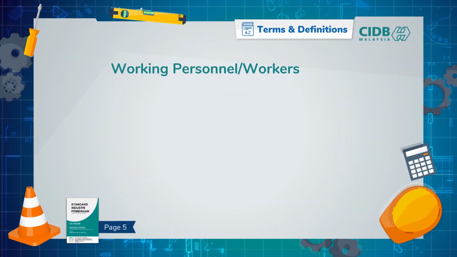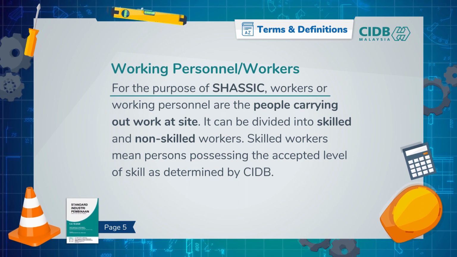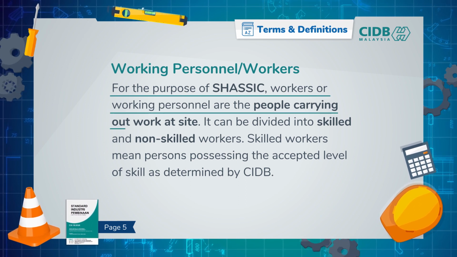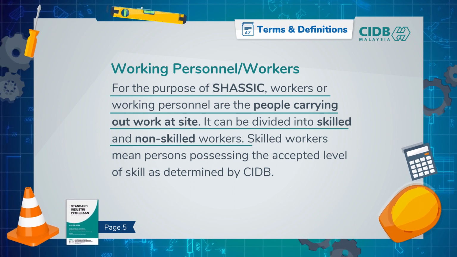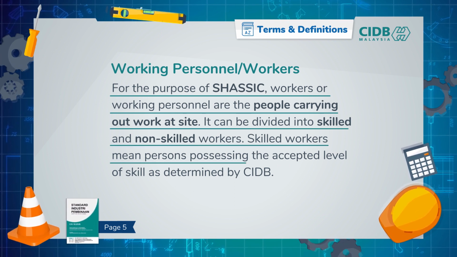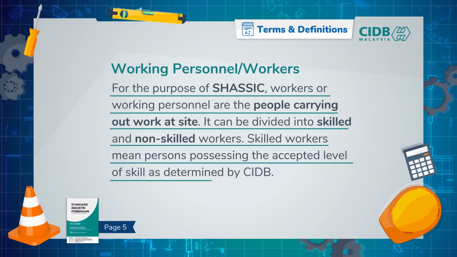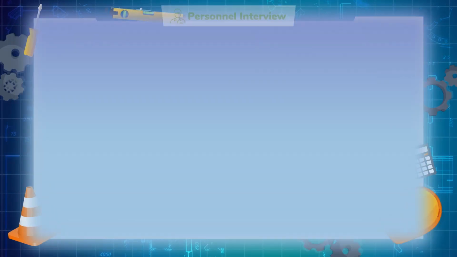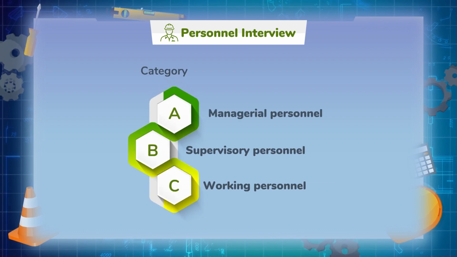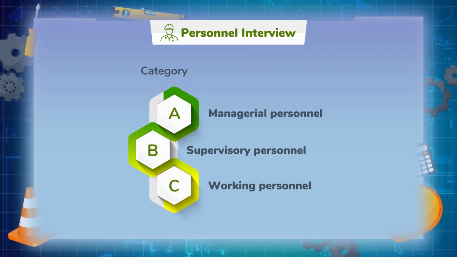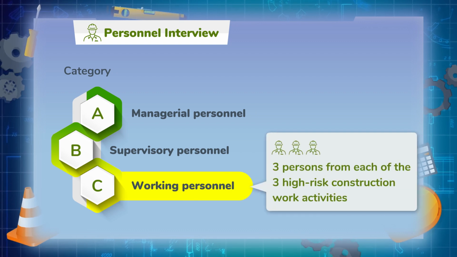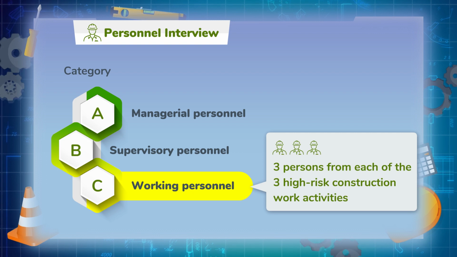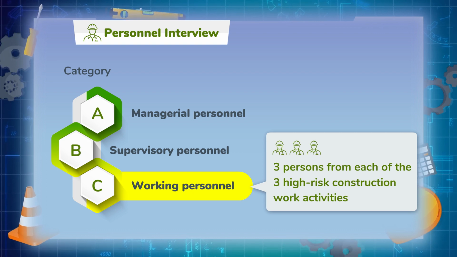Working personnel or workers. For the purpose of SHASSIC, workers or working personnel are the people carrying out work at site. It can be divided into skilled and non-skilled workers. Skilled workers mean persons possessing the accepted level of skill as determined by CIDB. From Part 1, we learned that we need to select workers from 3 categories to conduct personnel interviews. For Category C, working personnel, we'll randomly select 9 persons, preferably 3 from each high-risk construction work activities that we've identified according to the hierarchy of high-risk activities.